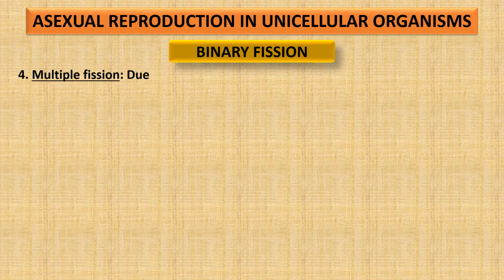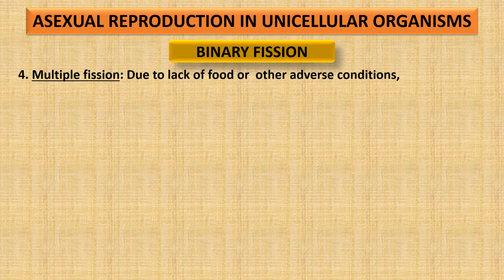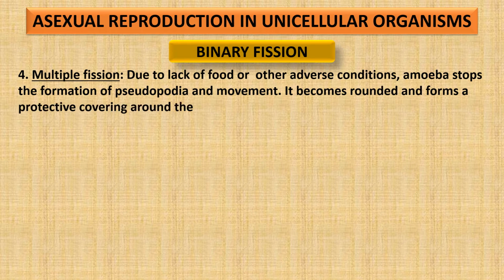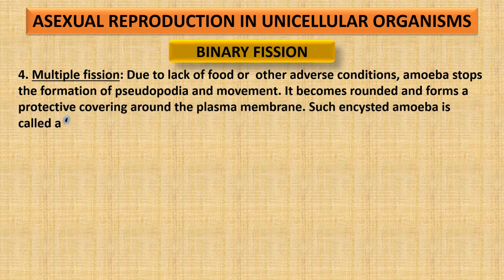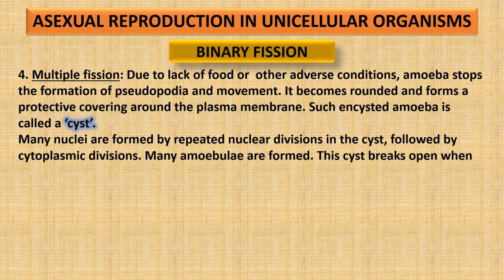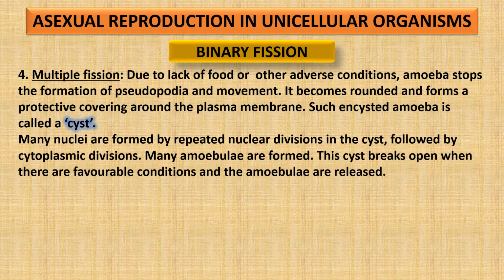Multiple fission. Now this occurs in amoeba, sometimes due to lack of food or other adverse conditions, and here amoeba stops the formation of its pseudopodia. It stops movement, becomes rounded, and forms a protective covering around its plasma membrane, called a cyst, a round ball. It stops everything, and this happens when there is lack of food or other adverse conditions. While it forms a cyst, many nuclei are formed by repeated nuclear divisions in the cyst. Then the cytoplasm divides and many small amoeba or amoebulae are formed.